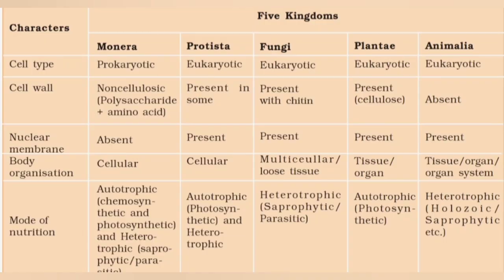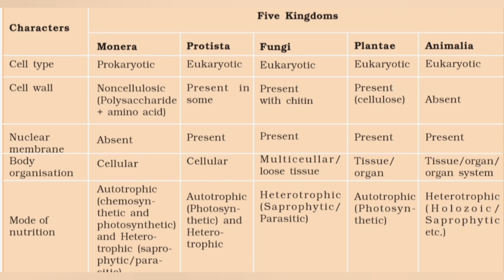Let's now discuss the characteristics of the five kingdoms in Whittaker's classification. He classified all the living organisms into five kingdoms: Kingdom Monera, Kingdom Protista, Kingdom Fungi, Kingdom Plantae, and Kingdom Animalia. This was to solve the anomalies associated with the two kingdom classification. But remembering all these in order is very important, because when we do classification, we are going from simple to complex, or we are going from the evolutionary point of view.